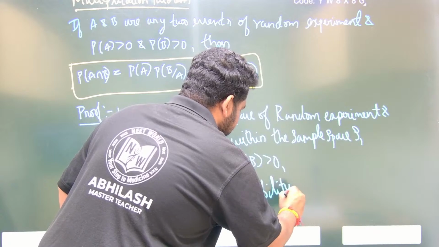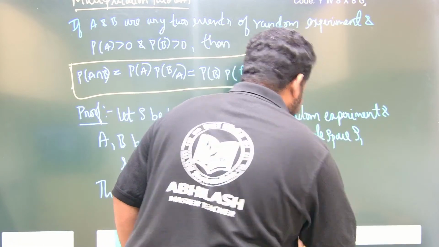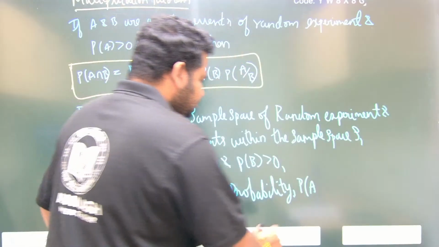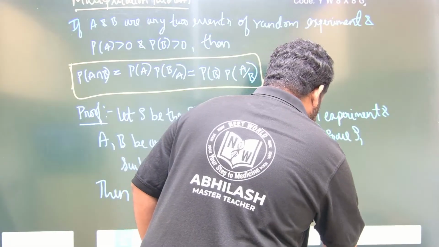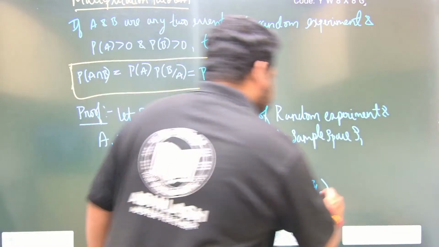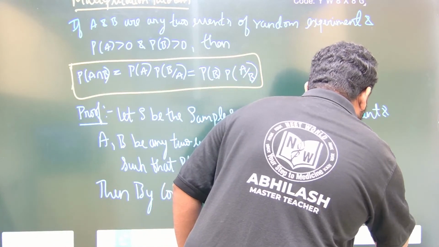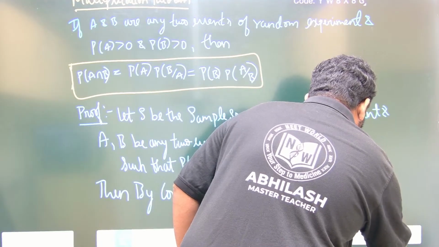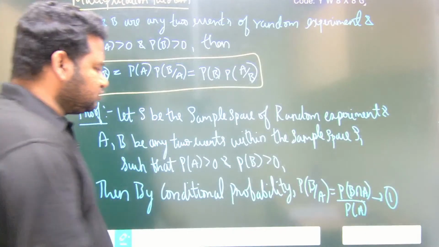we have P of B given that A has occurred. That is what conditional probability says, it is given by P of B intersection A divided by P of A. Let us write this as equation 1. Now let us go to the next page, friends.